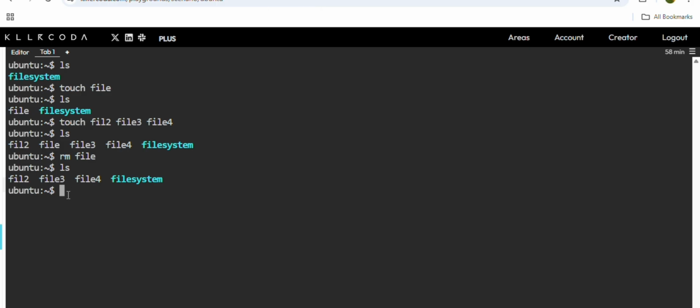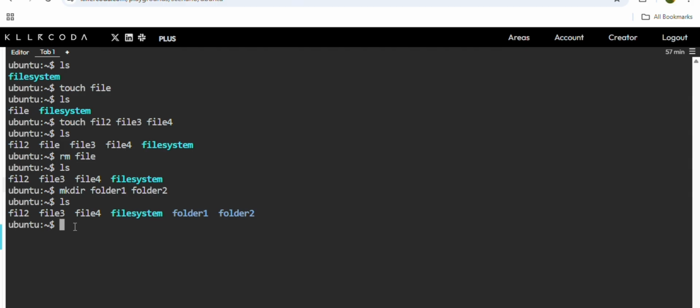Okay, suppose you want to create folders. Just now we created only files, right? If you want to create folders, you can use mkdir with the folder name: folder 1, folder 2. I have created these two folders. Let's see if they are created or not. See, folder 1 and folder 2 have been created.